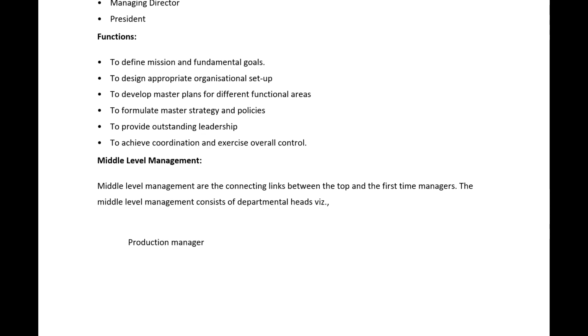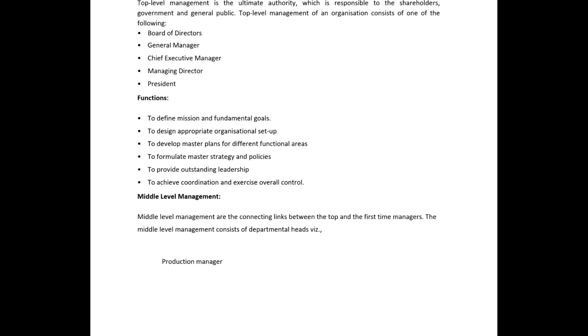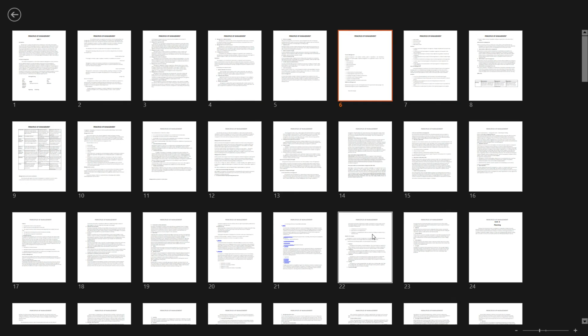So next is middle level management. Middle level managers are the connecting links between the top and the first line managers, first line managers in the sense of low level managers. So middle level management are the connecting links. That means they are the medium between top level management and low level management. The middle level management consists of departmental heads. Okay, so who are they? Departmental heads like the production manager.